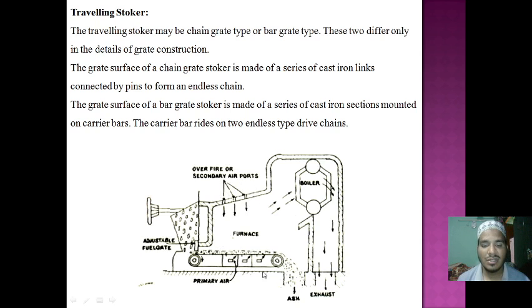Here we generate the heat energy. The fuel and primary air get heated, and then go to the boiler, and the boiler produces superheated steam, which then goes out through the exhaust. If the primary air is sometimes less, there are different valves, so we should take care and operate the secondary air port valves as per our level.